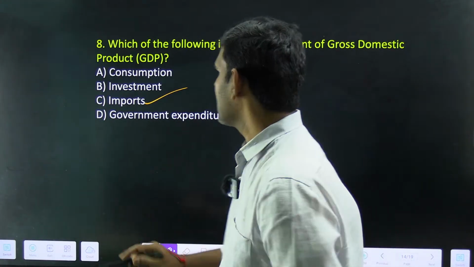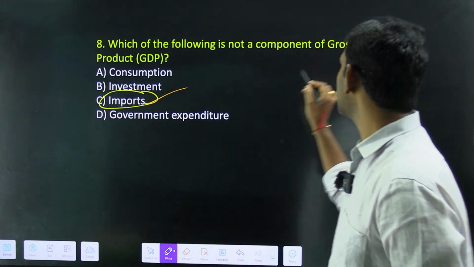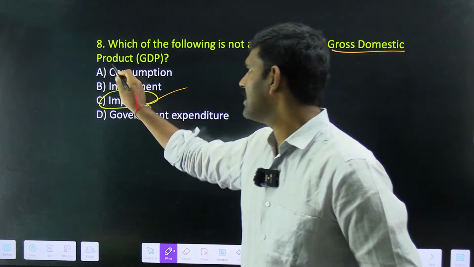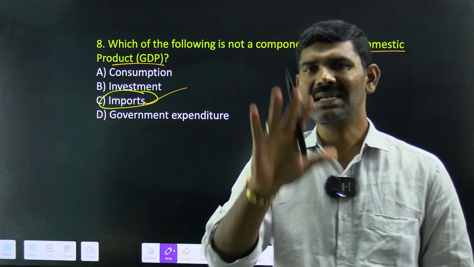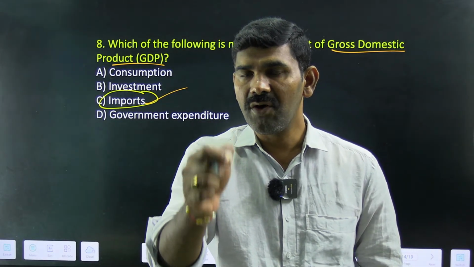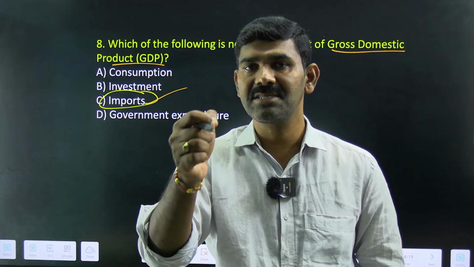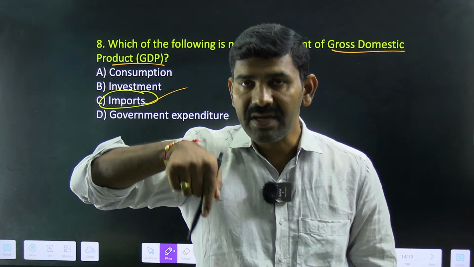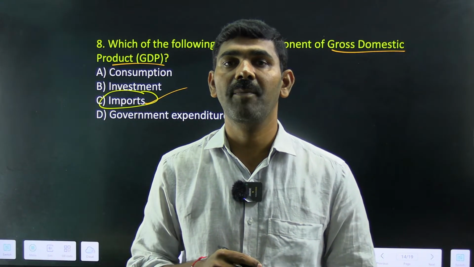Why are imports not considered in GDP? Very simple question. What is the definition of GDP? The total value of the final goods and services produced within the economic boundary of a country.